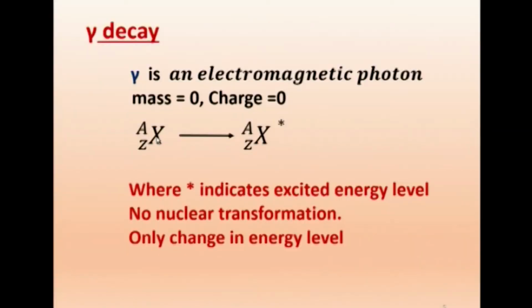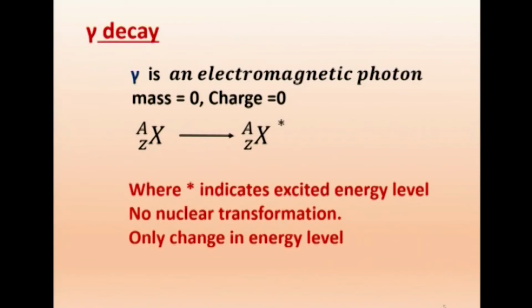So, we get X with A and Z. Here it is an electromagnetic photon. Photon is like a light wave, it is only a light particle. It will not have mass and it will not have charge. It only carries the energy. So, mass equal to 0, charge equal to 0, just like a light particle. Therefore, A is not changing, Z is not changing, therefore, the nucleus will not change.